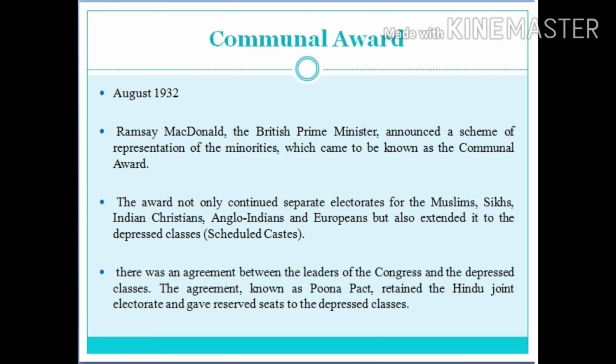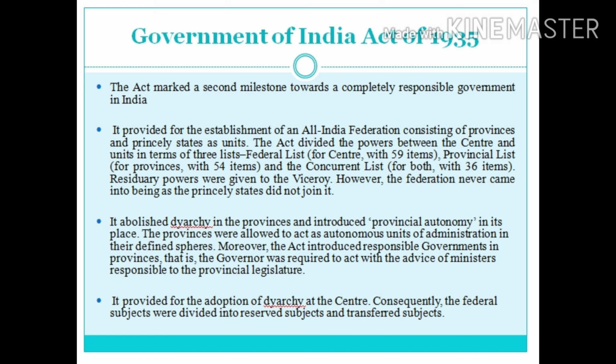This act marked a second milestone towards the completely responsible government in India. It provides for the establishment of All India Federation consisting of provinces and princely states as units. This act divided the powers between center and units in terms of three lists: the federal list for the center, which consists of 59 items, provincial list for provinces, which consists of 54 items, and the concurrent list for both with 36 items. Residuary powers were given to the Viceroy.